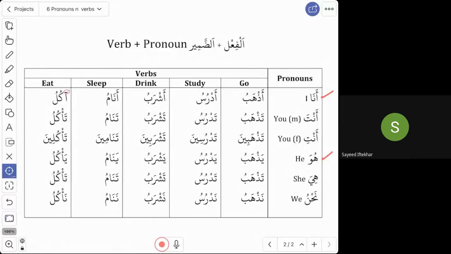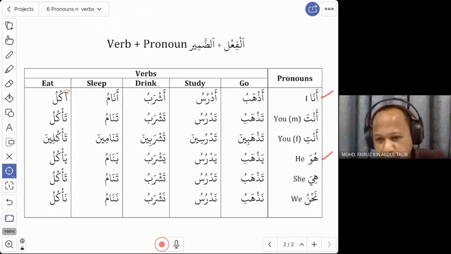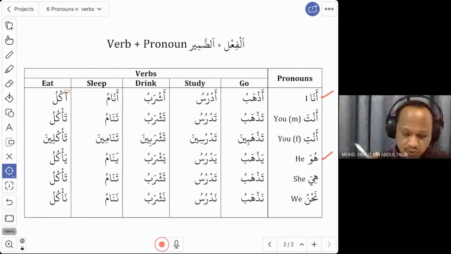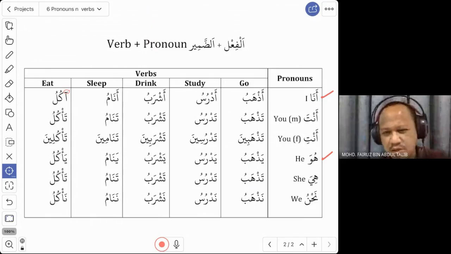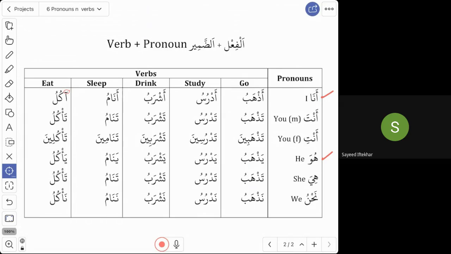Ustaz, is it the same for continuous tense or past tense or present tense? Past tense, no. Past tense is different. This is only for present and present continuous. Thank you for your asking. This is only for present and present continuous, not for past tense. Past tense later. Today we only learn, but I do not want to mention the term for now. We just want to use the words in sentences.